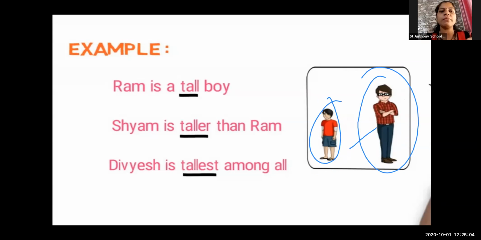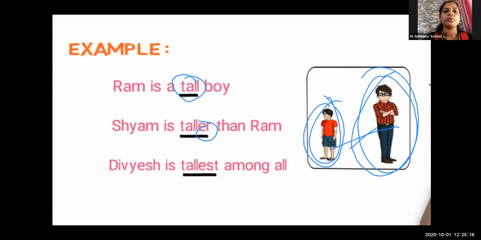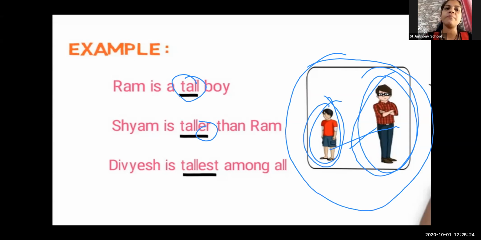First I was talking about Ram. He was a tall boy. But when I compared him with Sham, I found Sham taller. So to that word tall I have added ER. Tall, taller. But when I am talking about all these two, I have compared.